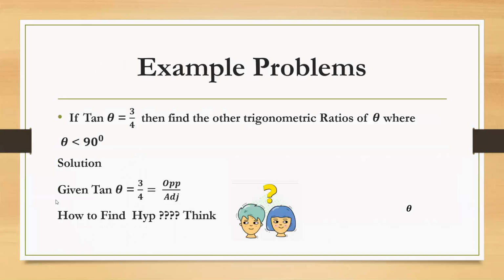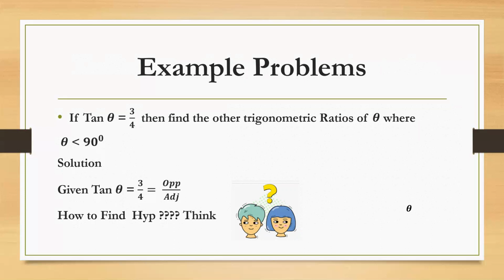So now let us see an example of how the problems are there. If tan theta is equal to 3 by 4, then find the trigonometric ratios of remaining angles, remaining ratios of theta. Here the condition must be given: theta less than 90 degree. What happens if theta is equal to 90 degree or theta exceeds 90 degree? What is the limit of theta?